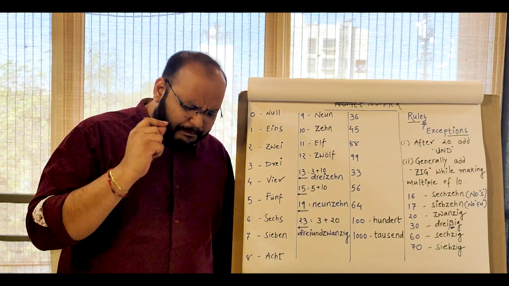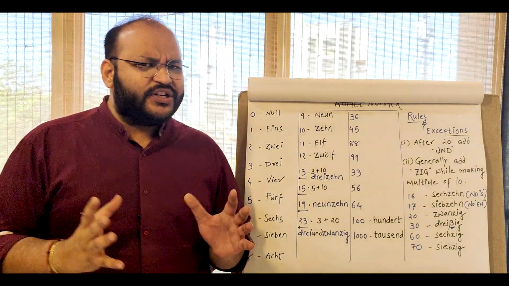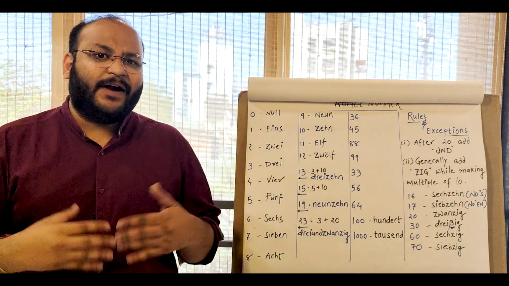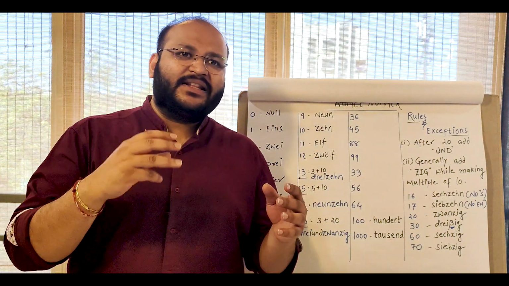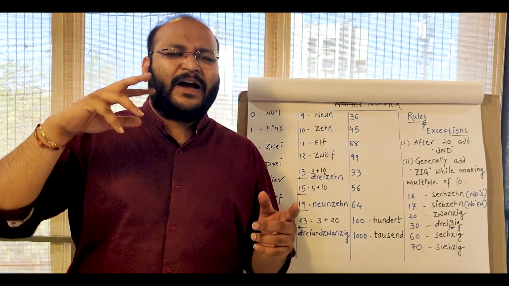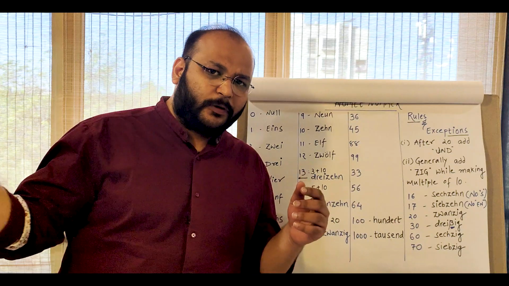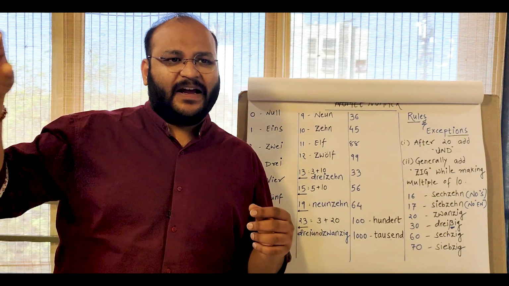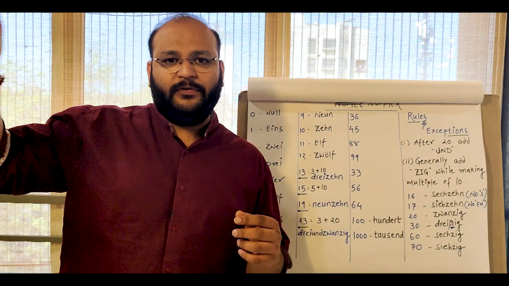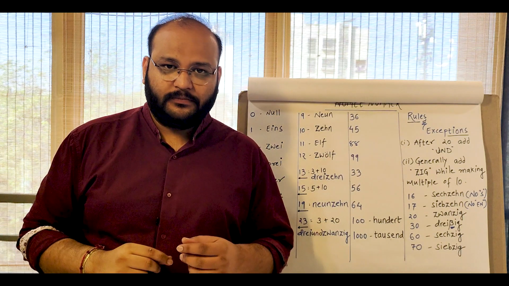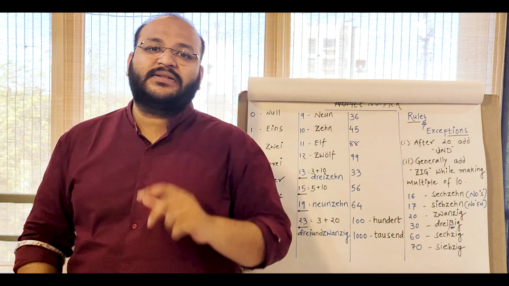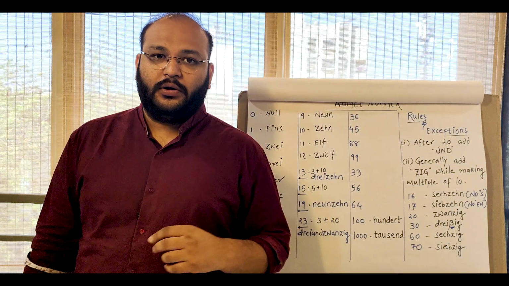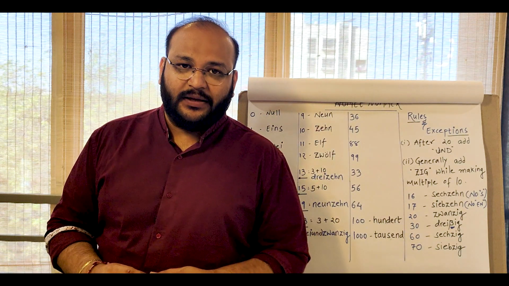So that is to say, by that logic, any 2-digit number in the German language after 12 is made in this way. Let's say the number 25. So 5 is the unit digit. Once again, we go from back to front. So the unit is 5, 25, so 5 plus 20. 37, 7 plus 30. 94, 4 plus 90.